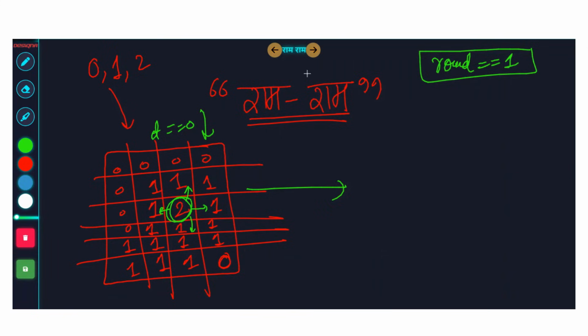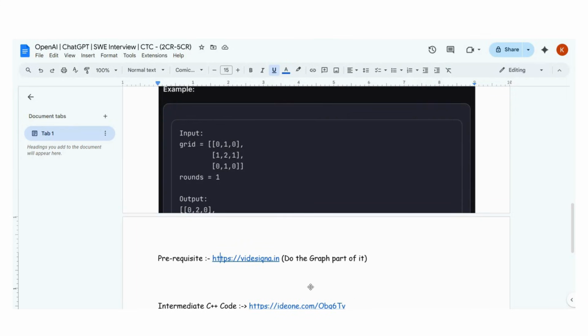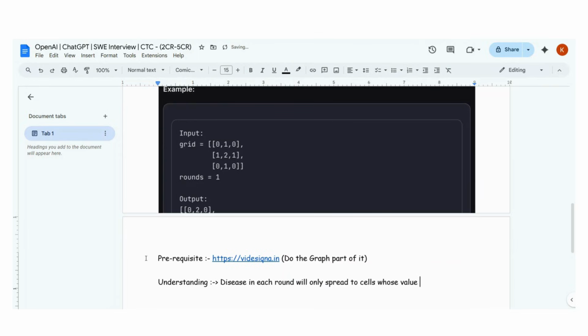So for the analysis part, in terms of understanding, just let me write here. Disease in each round will only spread to cells whose value is 1. Cells with value 0 are just blockers. Disease does not spread to them.